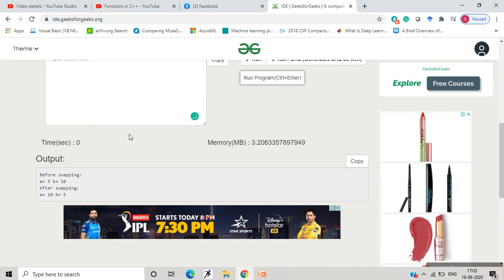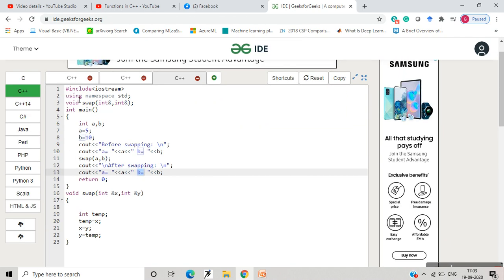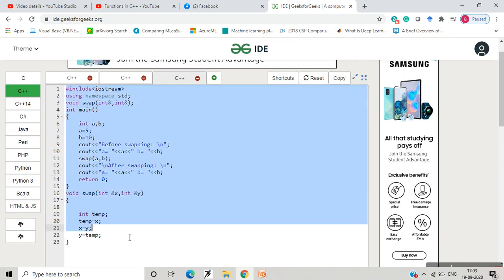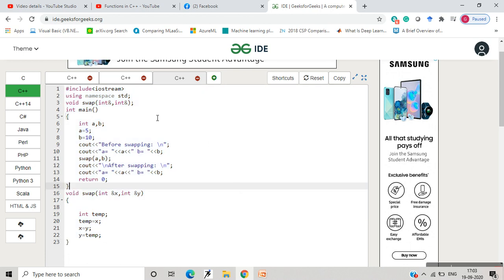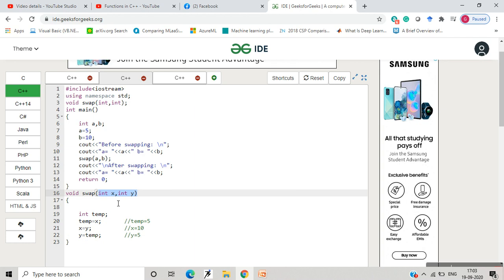Now, the entire program, if you observe, is the same. The only change we have made is that in the earlier program we called by value and accepted the arguments as values. So we copied a's value into x and b's value into y.